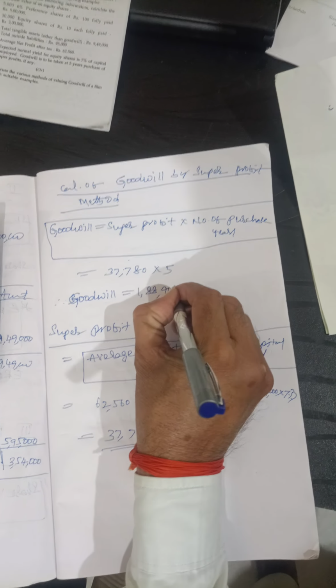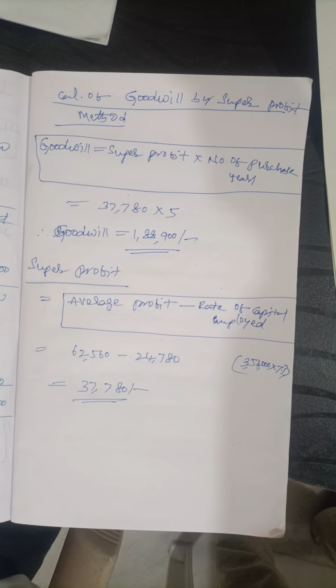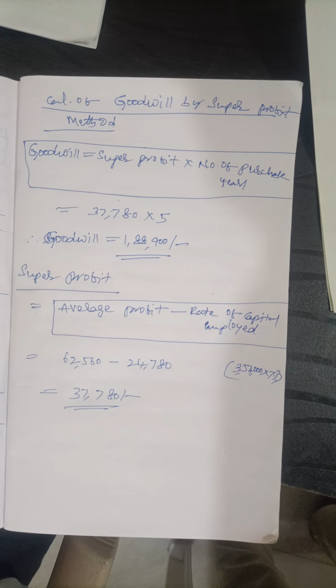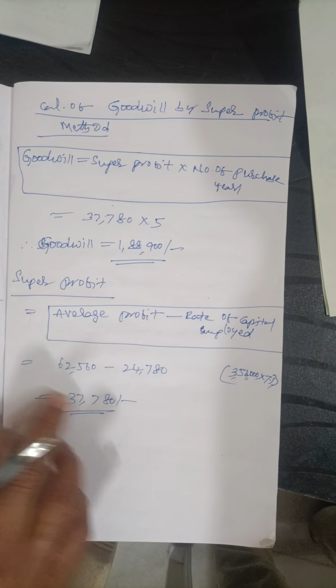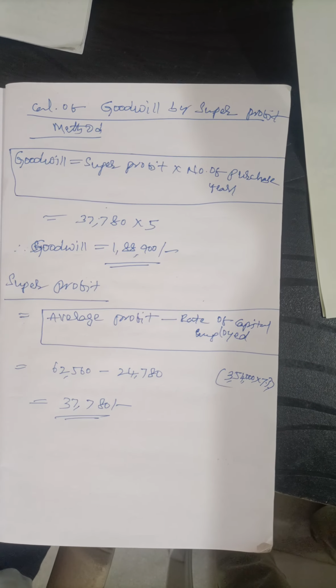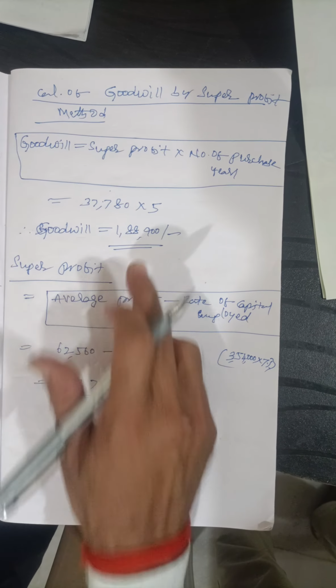That is, 62,560 minus 24,780, the difference is 37,780, multiplied by 5 years, so 1,88,900. This is the goodwill.